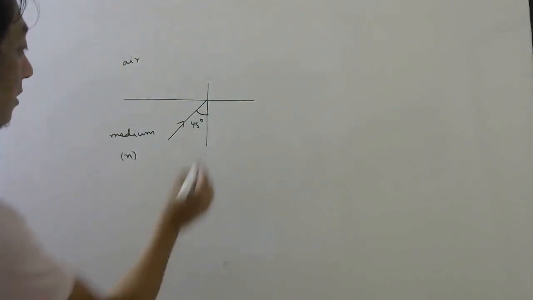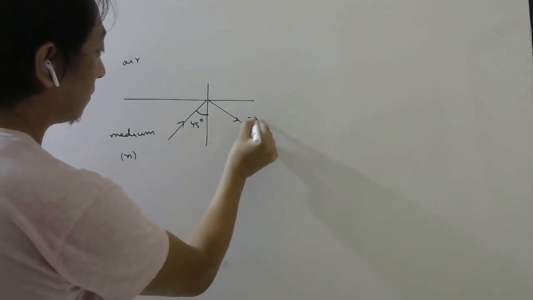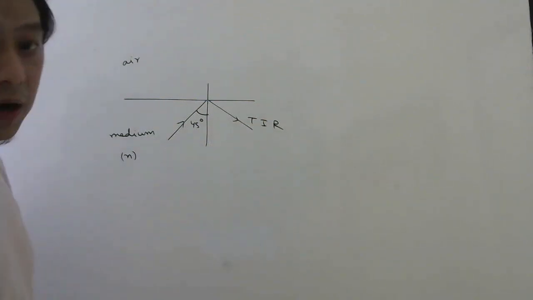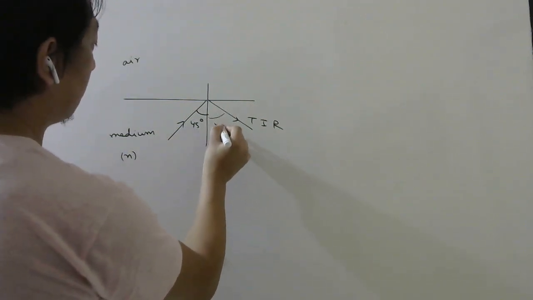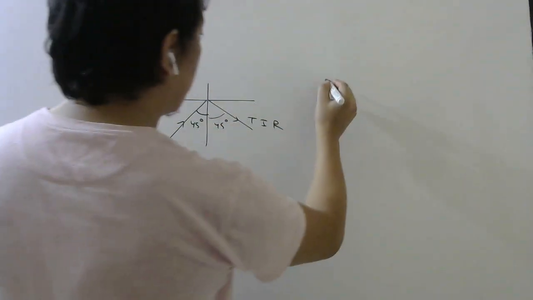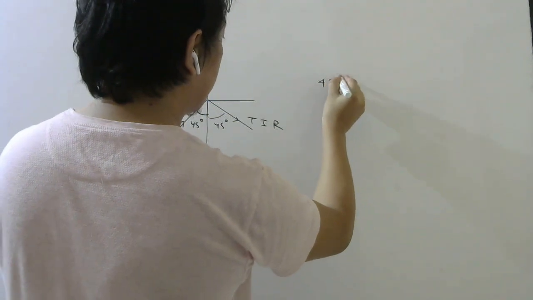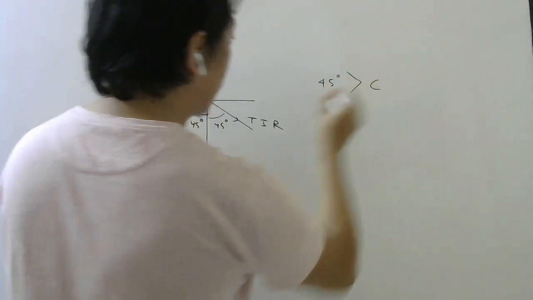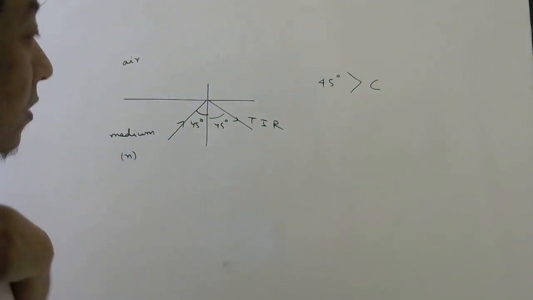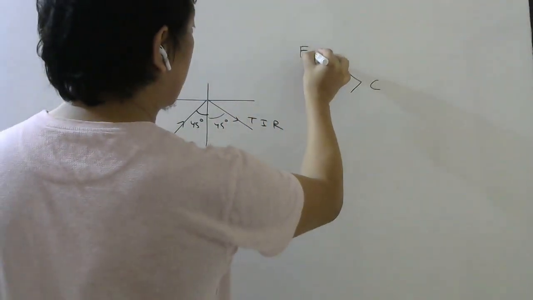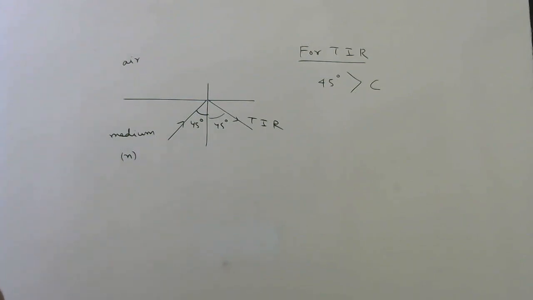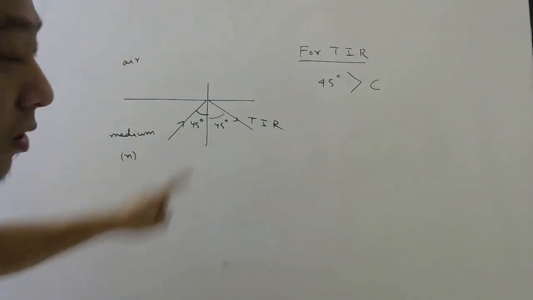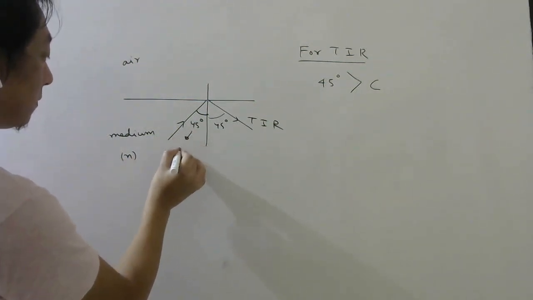Now, if light is suffering TIR, not partial reflection, if it is suffering TIR, so this is also 45, then it is important that your angle of incidence must be greater than critical angle. Yes or no? So this is the condition for TIR to happen for this particular angle of incidence.